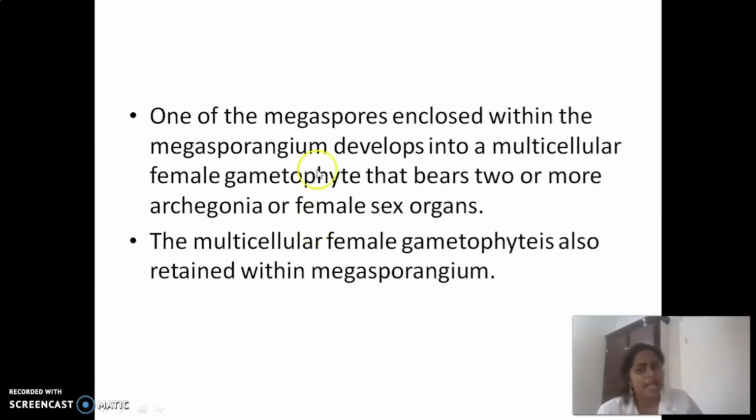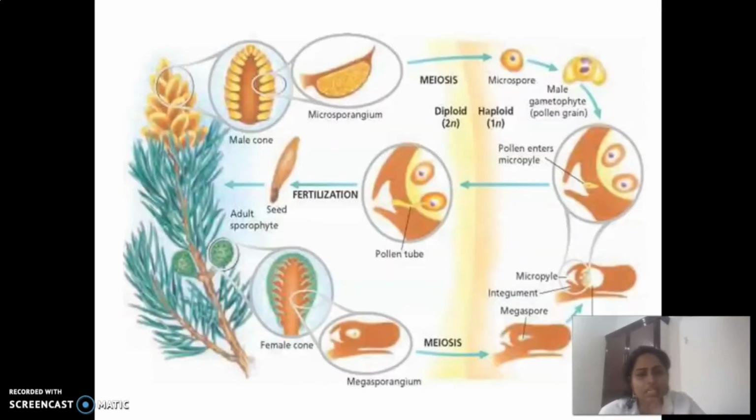Okay. And one of the megaspores, enclosed within the megasporangium, develops into a multicellular female gametophyte, and that bears 2 or more archegonia, the female sex organs. Then this multicellular female gametophyte is also retained within the megasporangium. Clear? Children, you just observe this diagram.